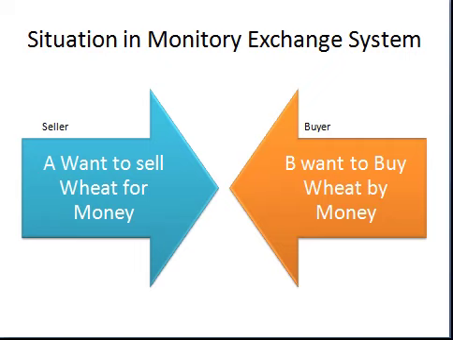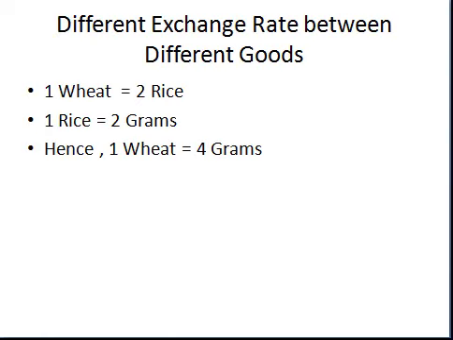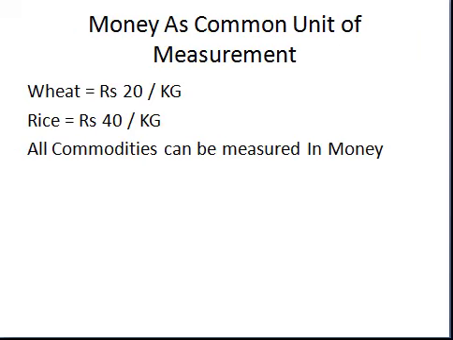The second basic problem of the barter exchange system was the non-availability of a common unit of measurement. It means every commodity had a different exchange rate against a different commodity, but by the evolution of money, we have a common unit of measurement, that is what? Rupees. It means against the rupees we can determine the value of every good and service. Every good and service can be exchanged against money, against rupees. So this is how the second basic problem was solved by money.